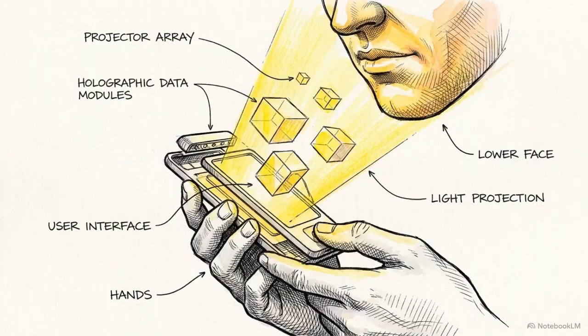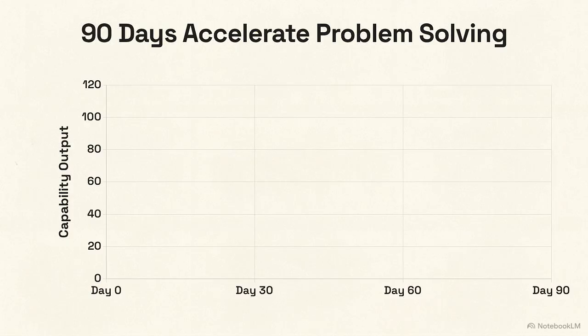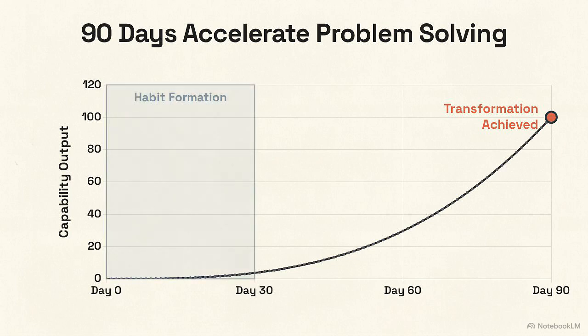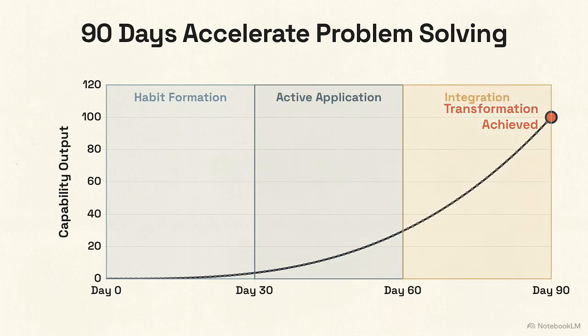The final phase is transform. This phase represents the cumulative output of a sustained cycle of learning and applying. Compounding these daily applications shifts problem-solving. Stacking these nodes creates a significant upward trajectory. We use a 90-day framework. The first 30 days focus on habit formation, the next 30 on active application, and the final 30 on integrating those outcomes into your daily routine.